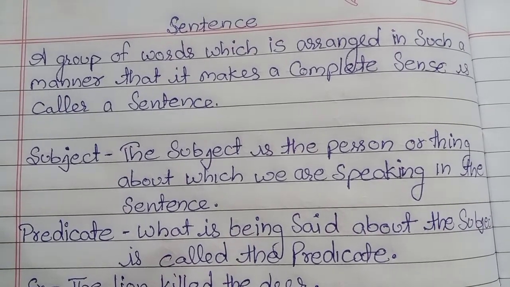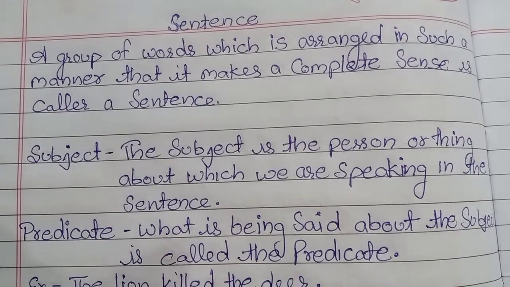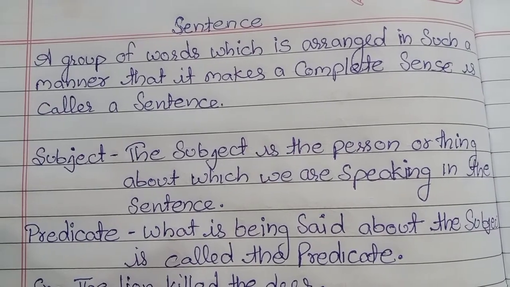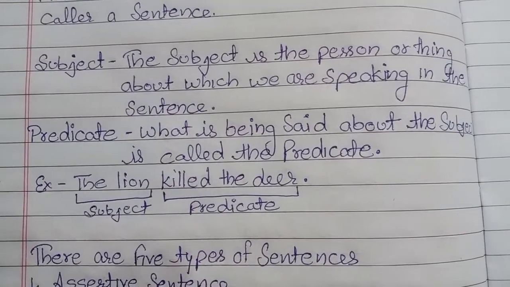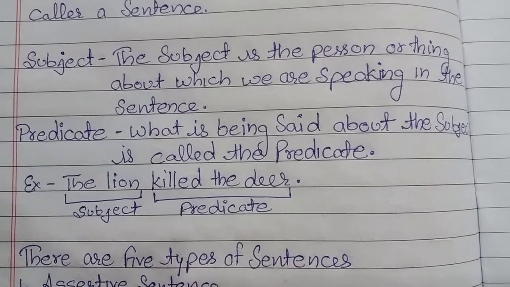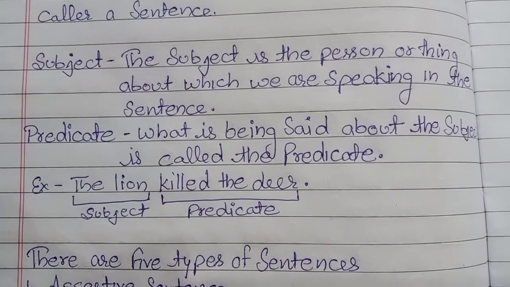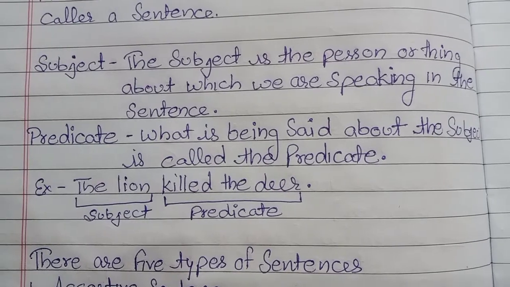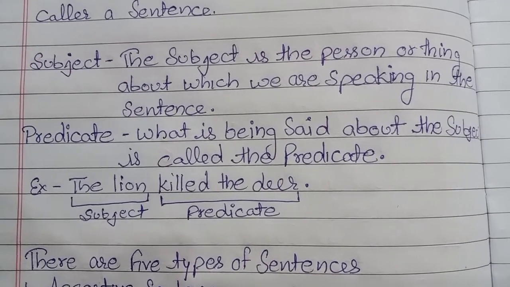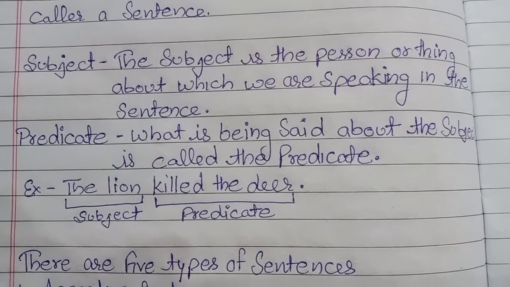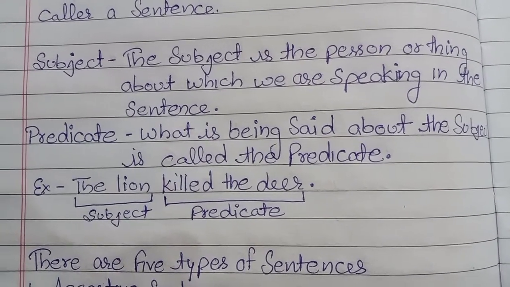You just write down today's date, and then you have to write the definition of sentence, and then we divide a sentence into two parts. A sentence is going to be divided into two parts. One is subject and the next one is predicate. So you have to write the definition of subject as well as predicate also. So the definition of subject.